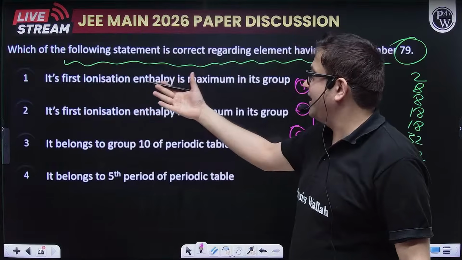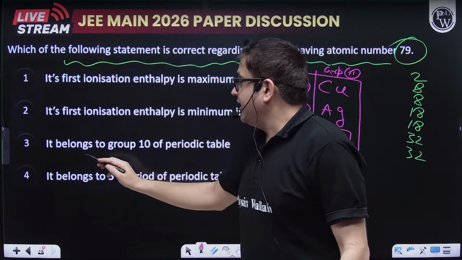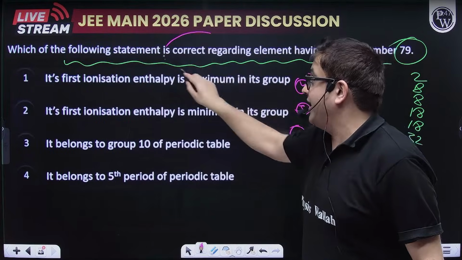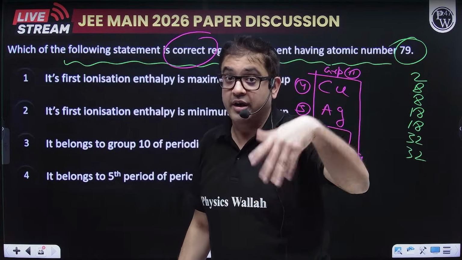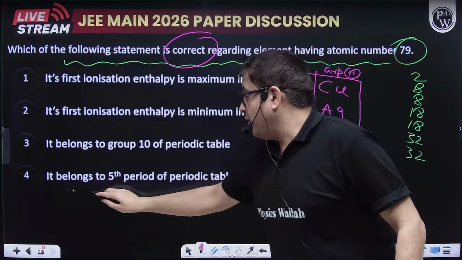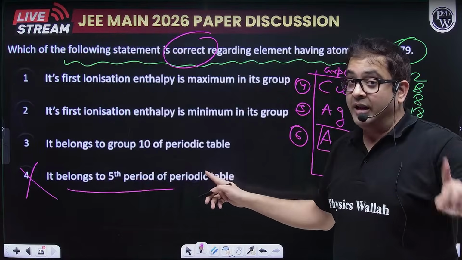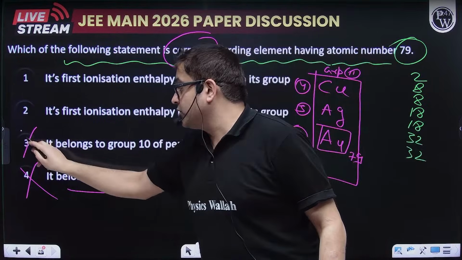So let us read the statement. Achha, let us finish this. You have to identify correct or incorrect. Make this thing sure, correct or incorrect, what is asked. It belongs to fifth period. No sir, it belongs to sixth period, so this is wrong. It belongs to 10th group. No sir, it belongs to 11th group, so this is also wrong.